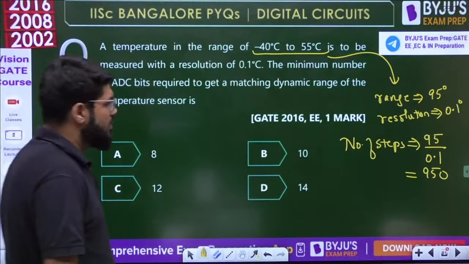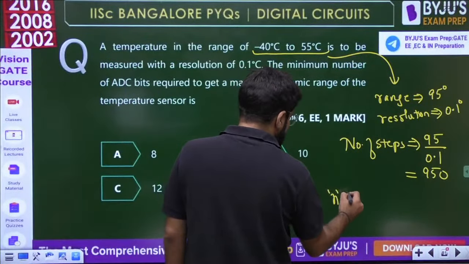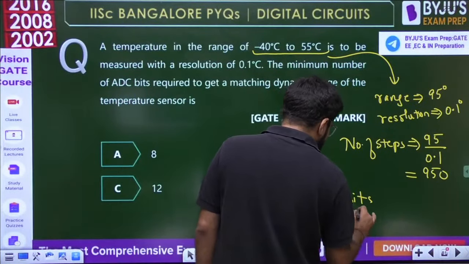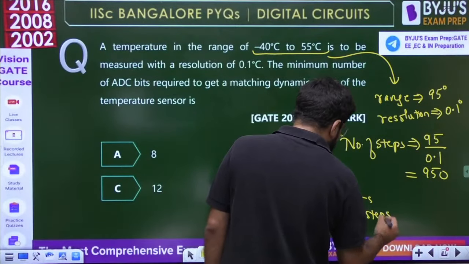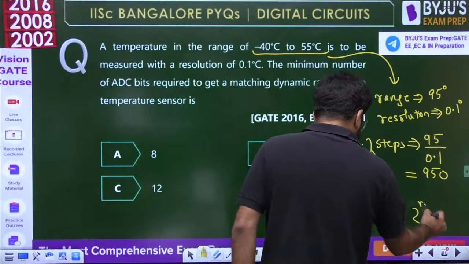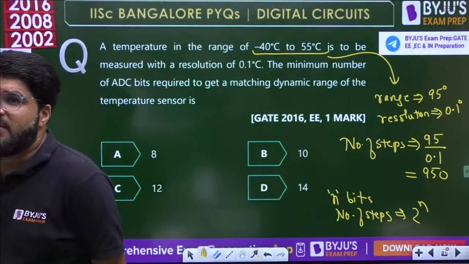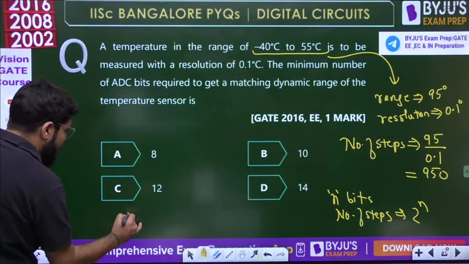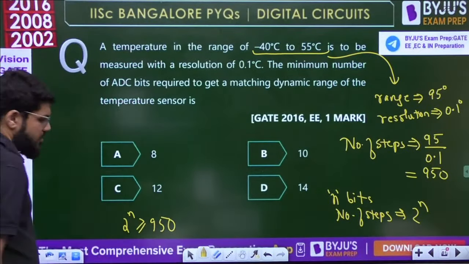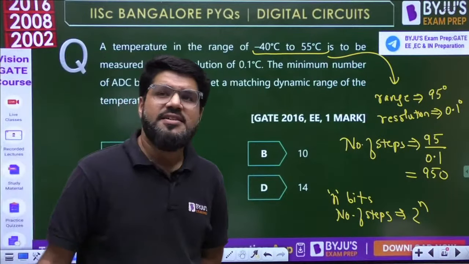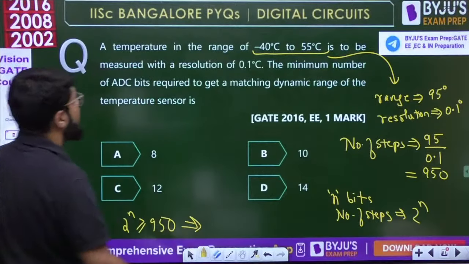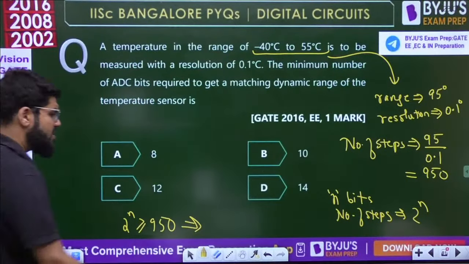design is required? If it is n bits, then the maximum number of steps is 2 raised to the power n. For an n-bit design it is 2 raised to the power n, and definitely this 2 raised to the power n must be greater than or equal to 950. If there are some extra possible steps, we can discard them. So solving it, what is the minimum value of n?